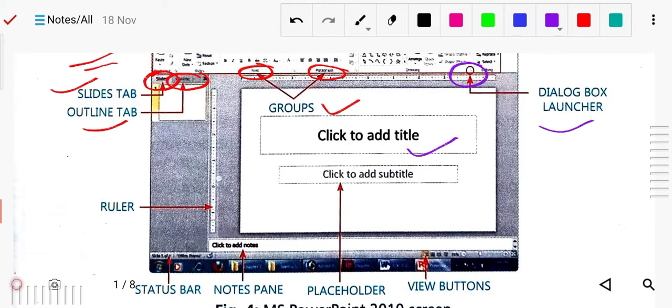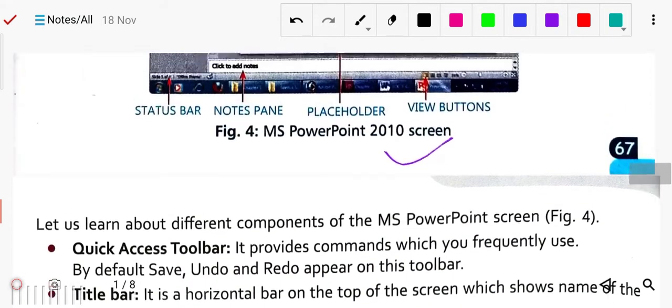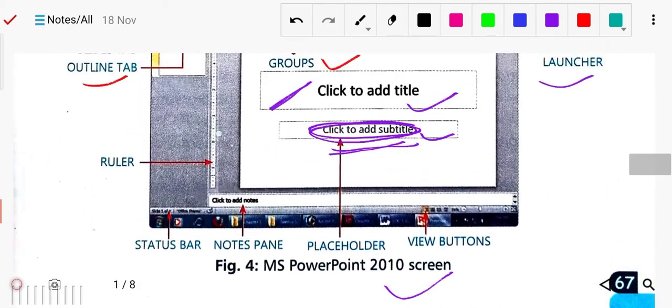Whenever you write the title in your presentation, you have to use click to add title. This portion is called the subtitle. These small parts are also called placeholders.